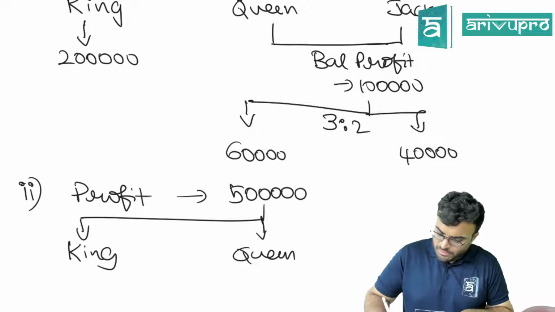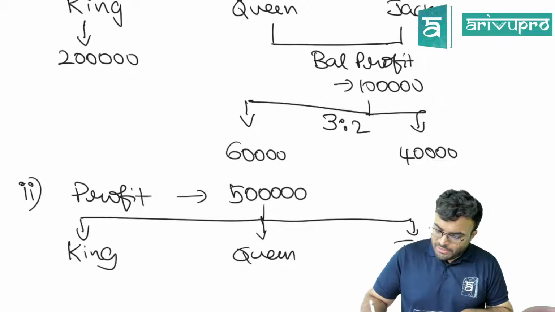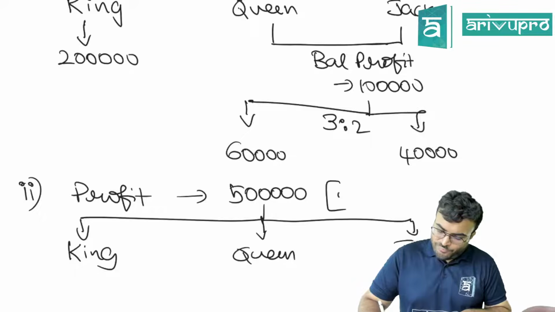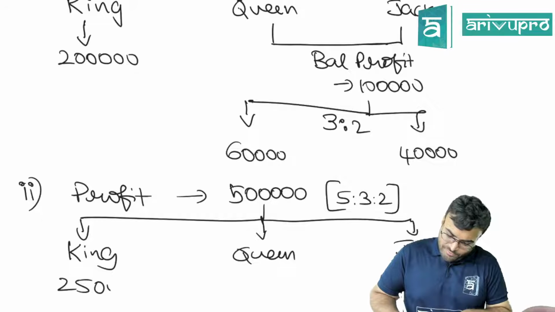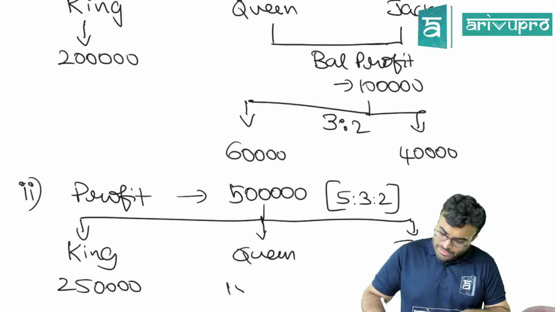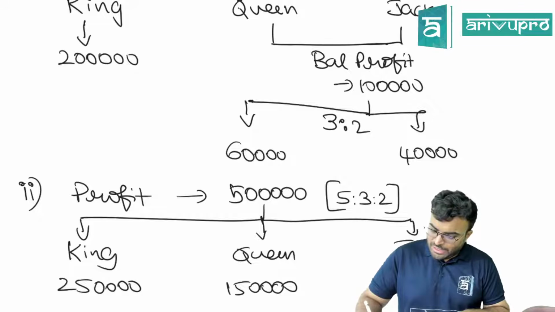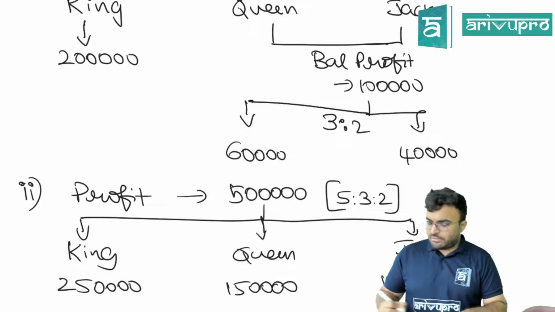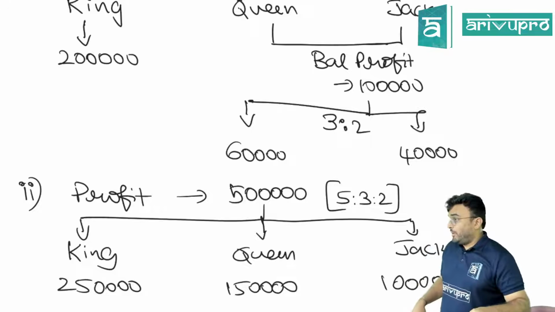Queen and Jack, and it will be distributed in what ratio? 5:3:2. So 2,50,000, 1,50,000 and 1 lakh. Did you get my point?